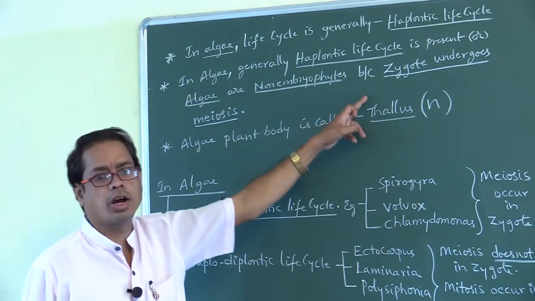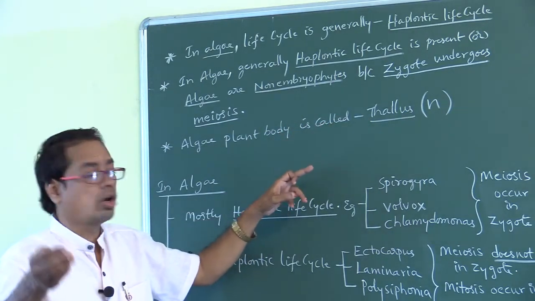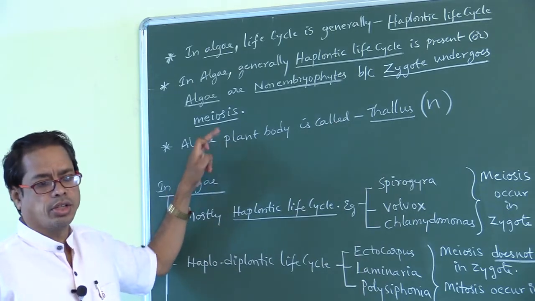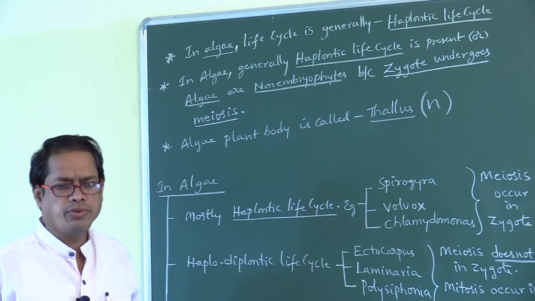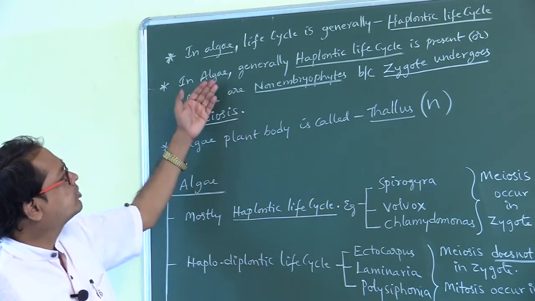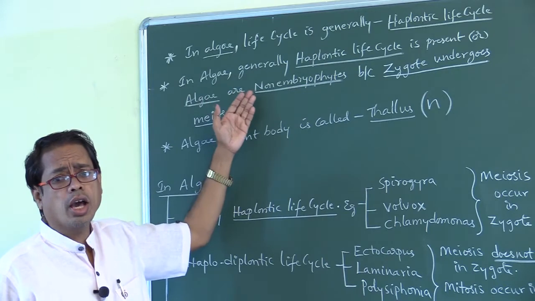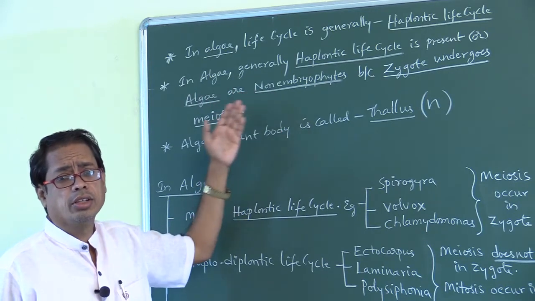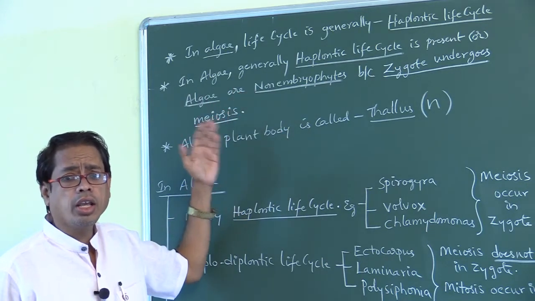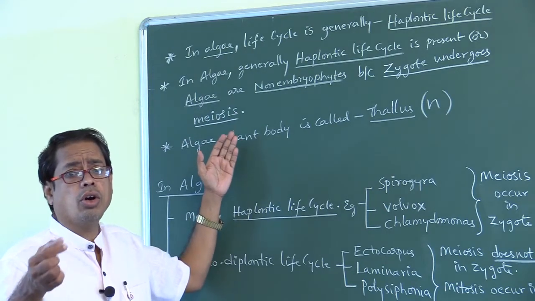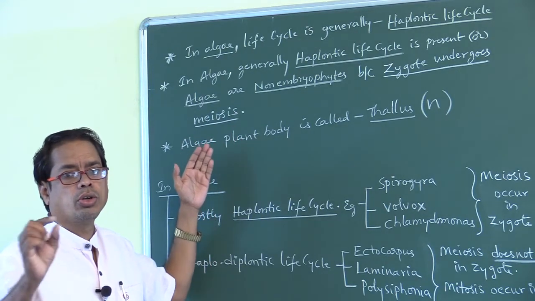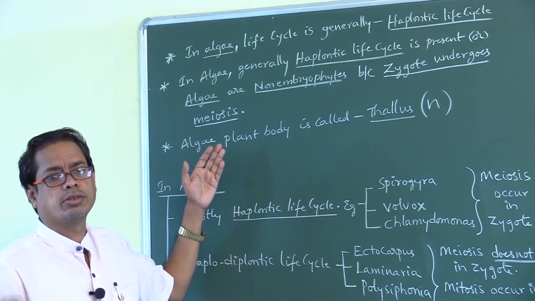What is the reason? Because the zygote undergoes meiosis. Very, very important point. Don't say mitosis. Okay.